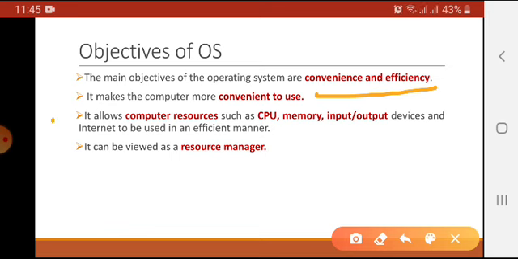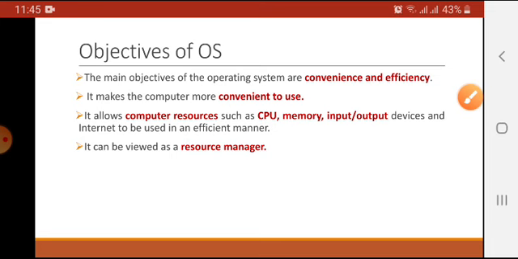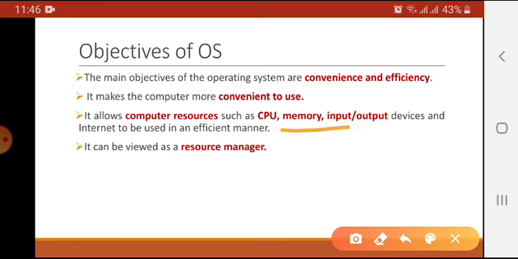It allows computer resources such as CPU, memory, input-output devices and internet to be used in an efficient manner. Efficient manner means all the processors will be using these resources in such a way that the CPU utilization should be maximum.